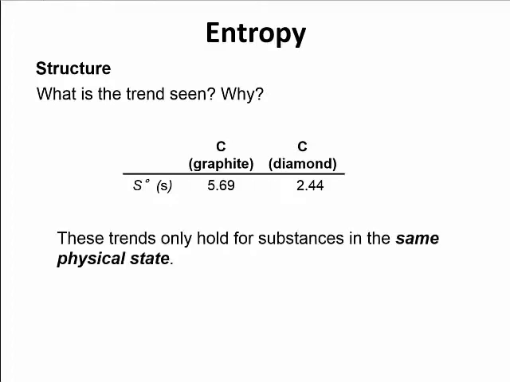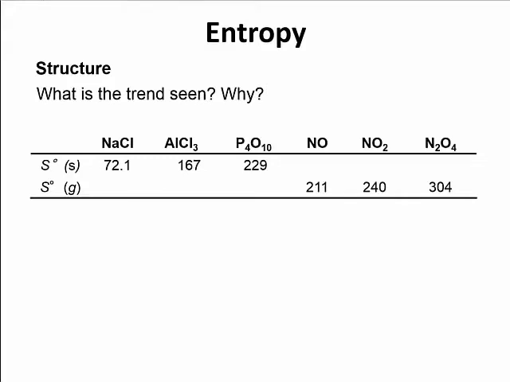Now, structure-wise, we can only look at structure as long as these substances are in the same physical state. So in both instances here, carbon is in a solid form. We can't look at the structure of carbon diamond and try to compare that to carbon in, let's say, the gas phase. That's a phase change, not a structure. Okay, the gas is always going to have more entropy than anything in the solid form. That's the same compound.